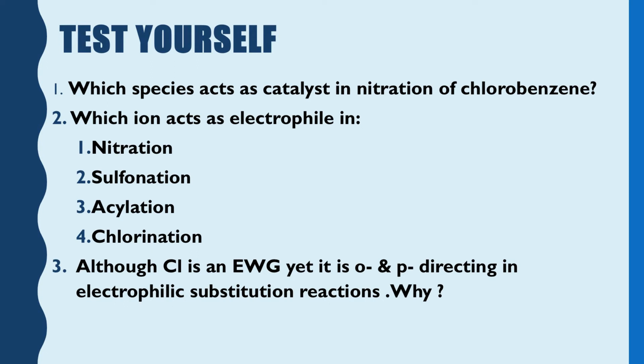Although chlorine is an electron withdrawing group, students, this is a very typical question. So, here there is a summary of our discussions. Please be very careful in this question. Although chlorine is an electron withdrawing group, yet it is ortho-para directing in electrophilic substitution reaction.